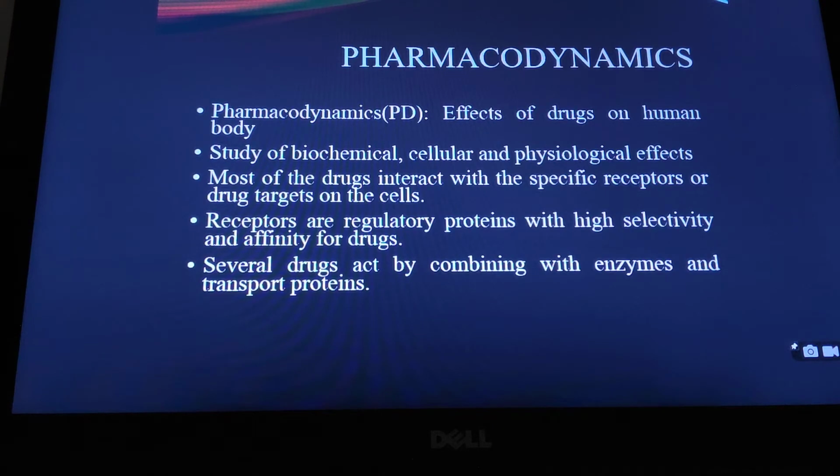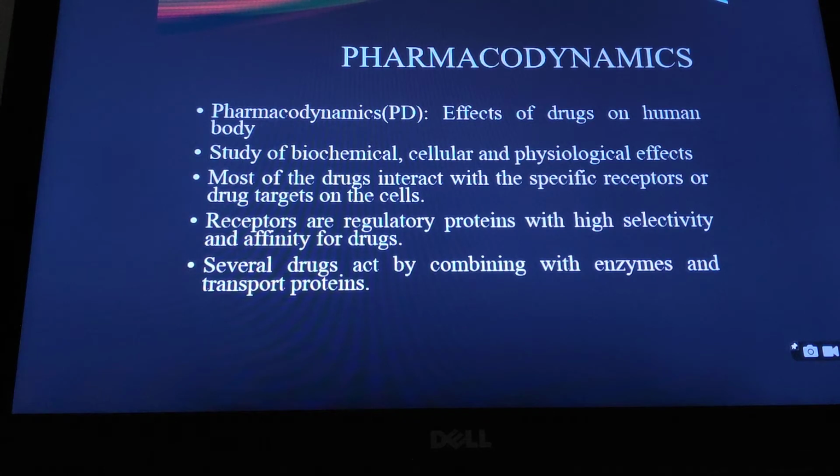So what is pharmacodynamics? Pharmacodynamics is the effect of drugs on the human body. Simply, pharmacodynamics is the study of the mechanism of action of drugs. It involves the biochemical, cellular and physiological effects of the drug.